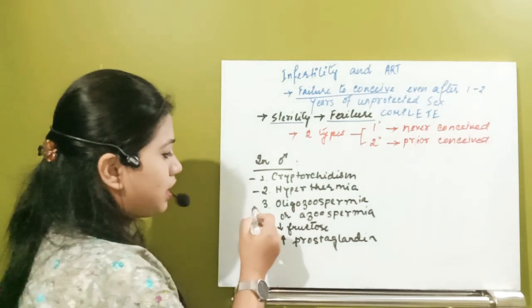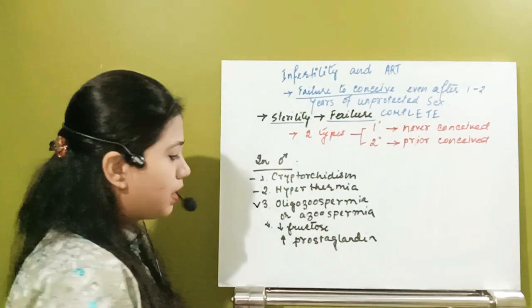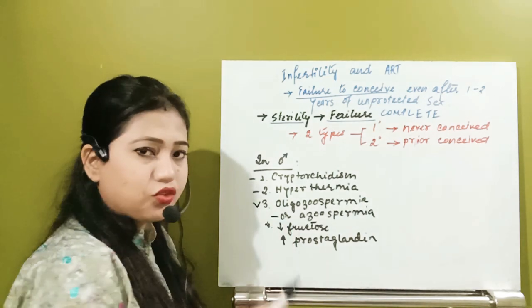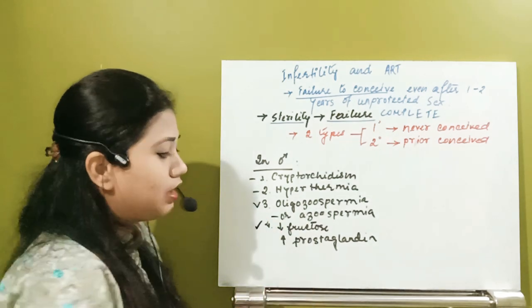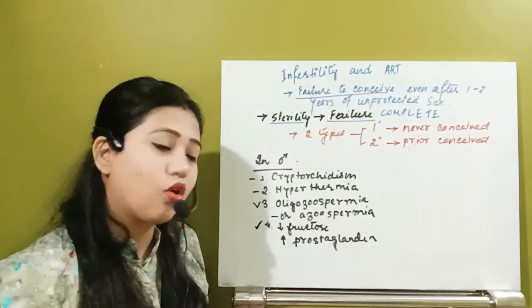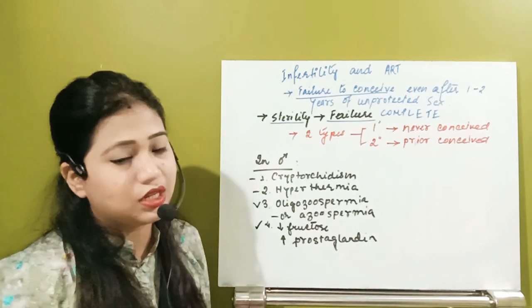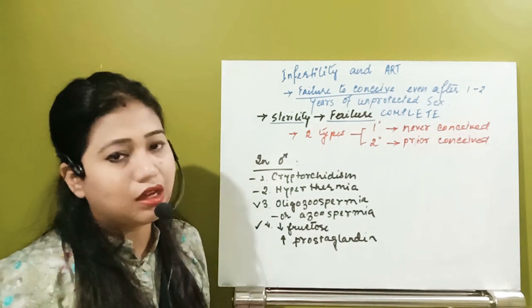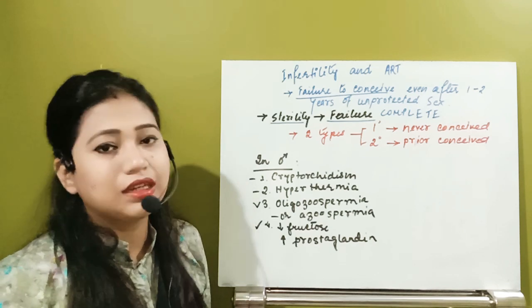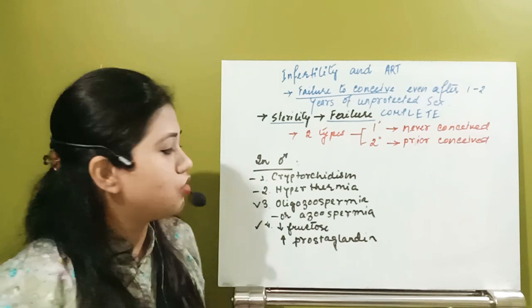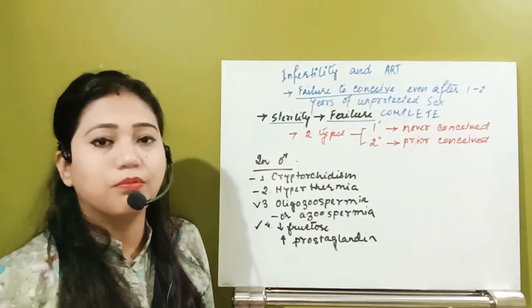But yeah, it is in case of oligozoospermia. In azoospermia also it is not possible. In oligozoospermia, in a high level of prostaglandin or low level of fructose condition, the male can be treated and the couple can get their fertility back. So these are some conditions of male infertility.